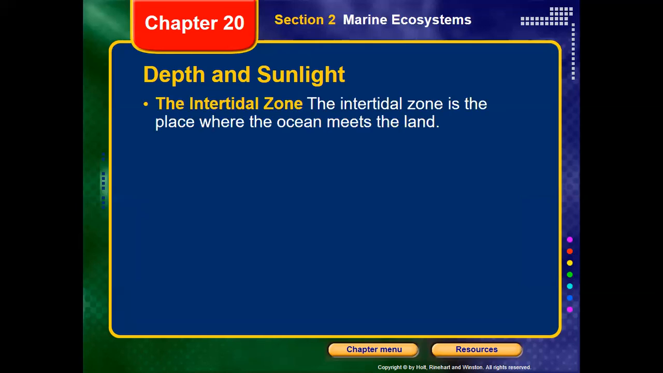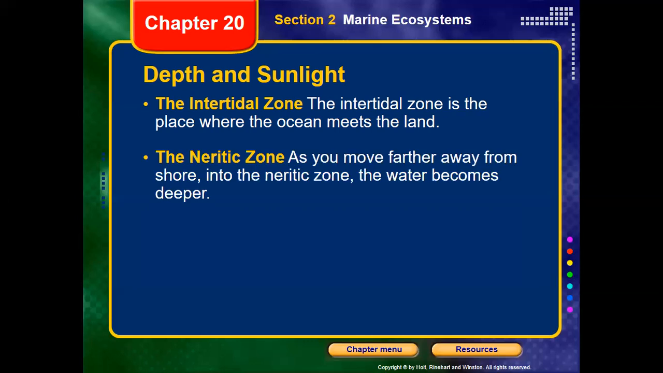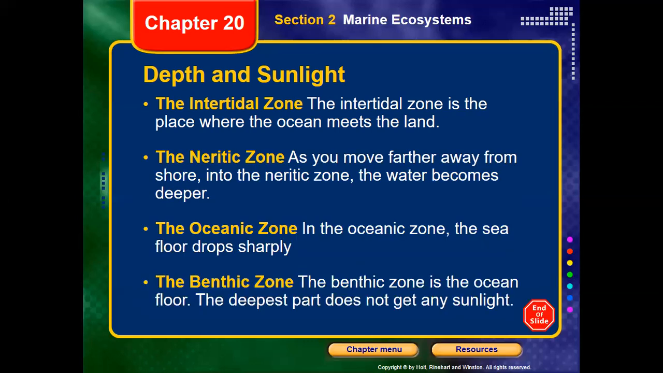So here we pass to depth and sunlight, which are highly related to each other. Regarding depth and sunlight, the more we go deeper in the ocean, of course, the availability of sunlight decreases, and that will affect the form of different living organisms in that place. Regarding depth and the availability of sunlight, we are going to divide the ocean into four regions. First, the intertidal zone, then the neritic zone, then the oceanic zone, and finally the benthic zone. So let's find what makes these four regions different from each other.